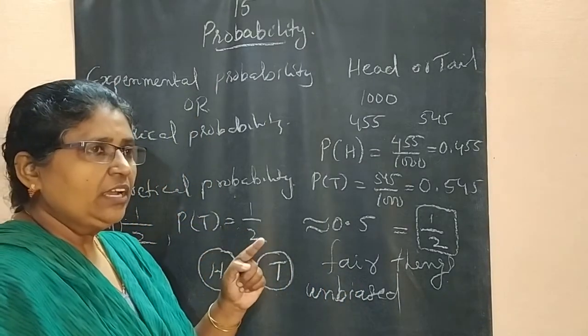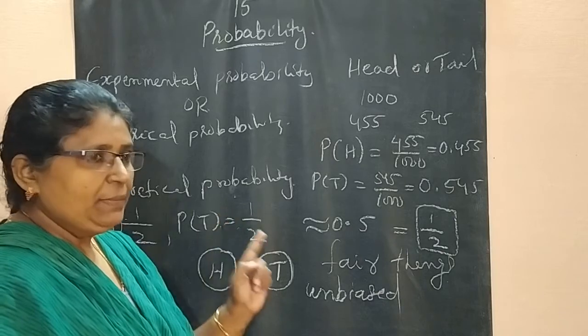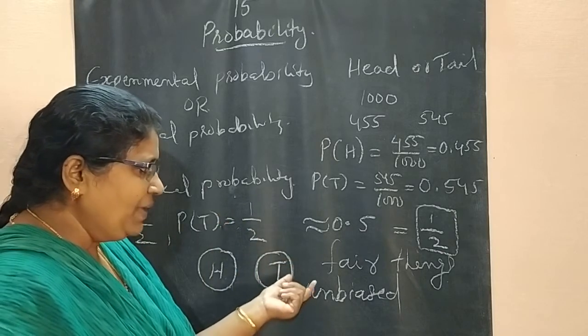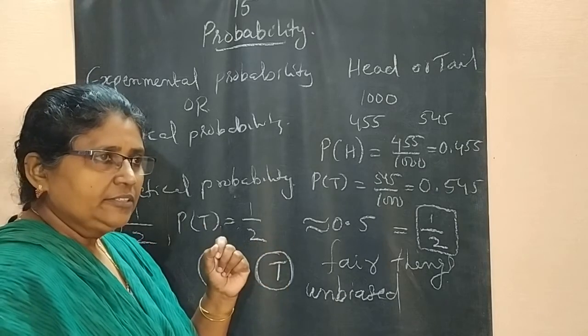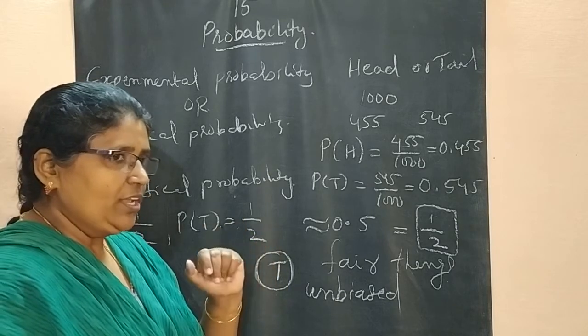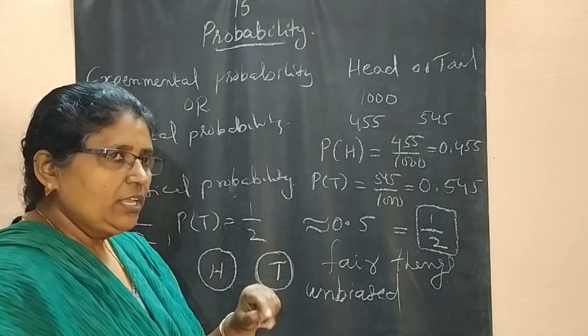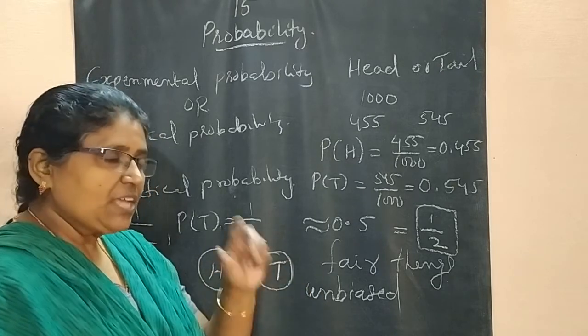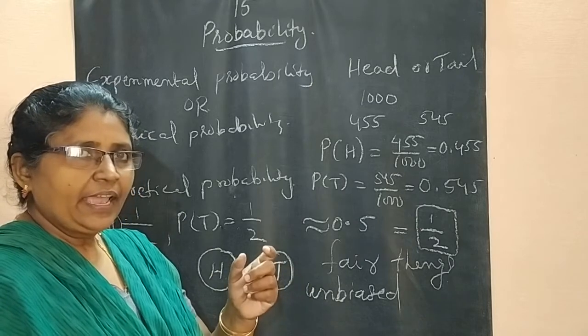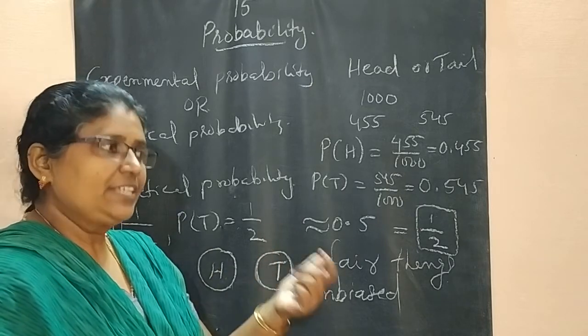Just think of the Sholay movie, Amitabh Bachchan playing with some others. There, he used 2 coins. One coin has both sides head and one coin has both sides tail. If somebody is telling head, he used the tail coin.